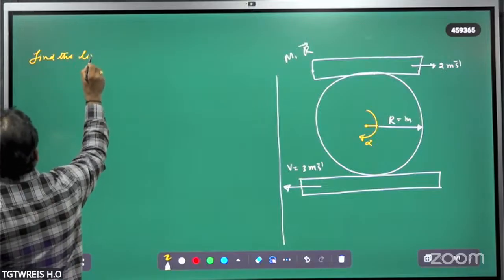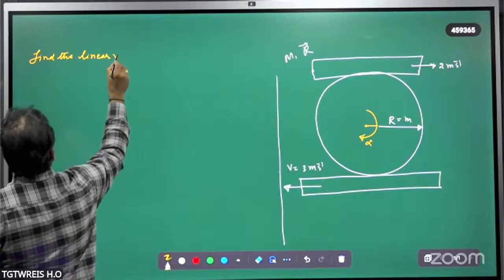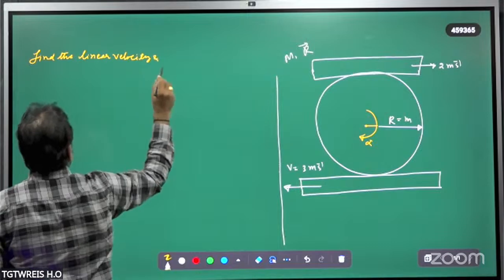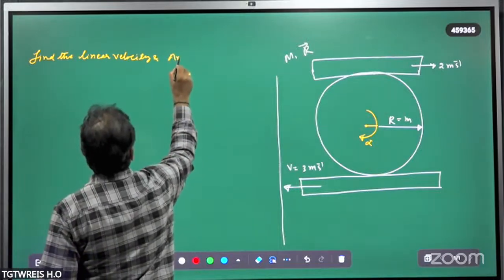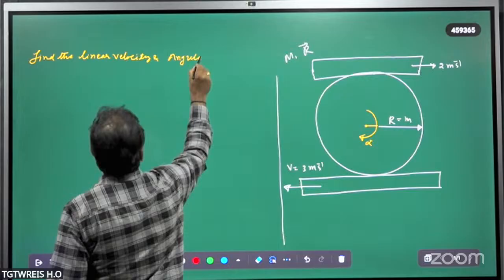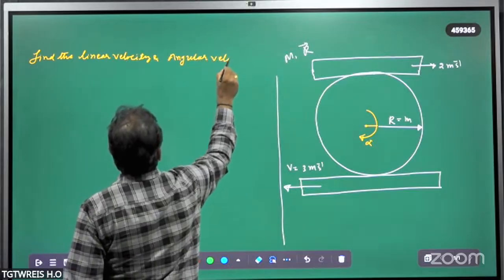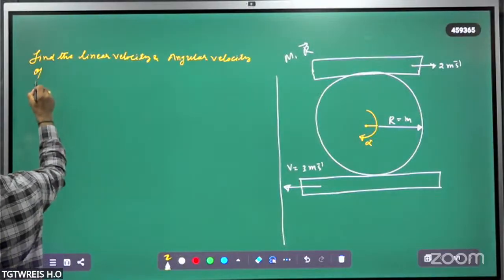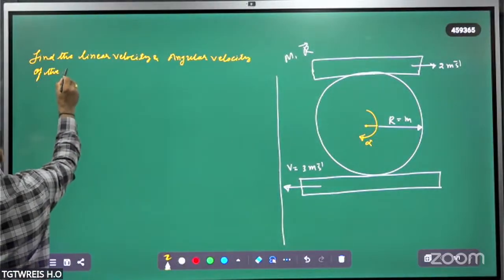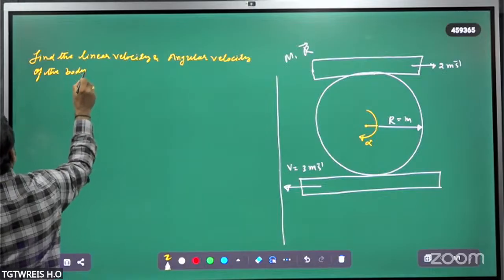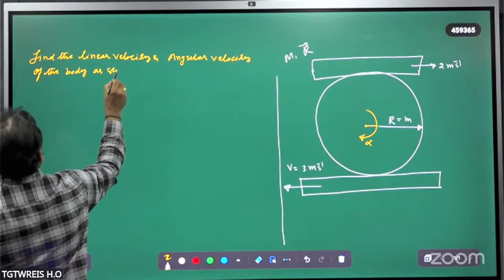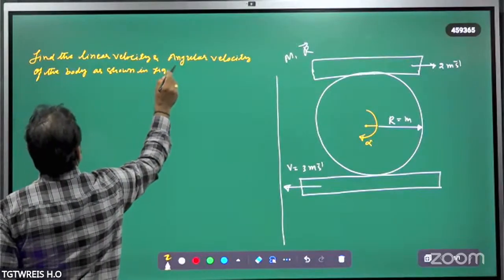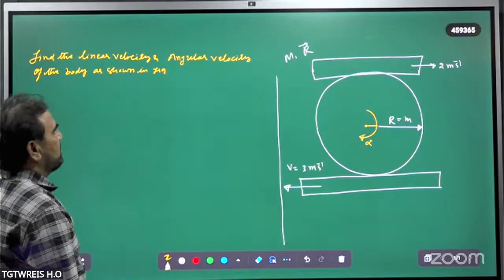Find the linear velocity and angular velocity of the body shown here.